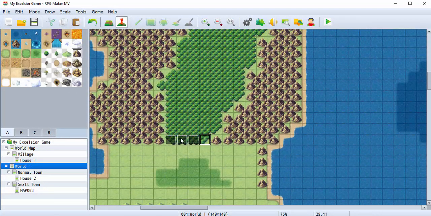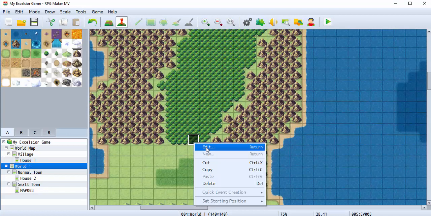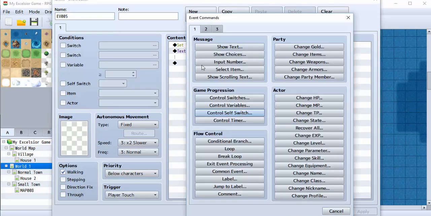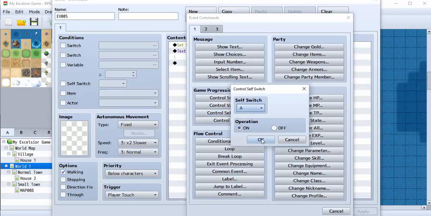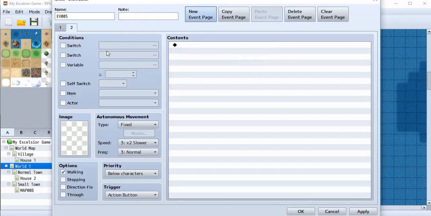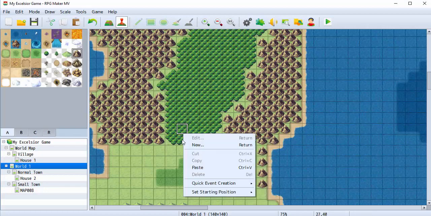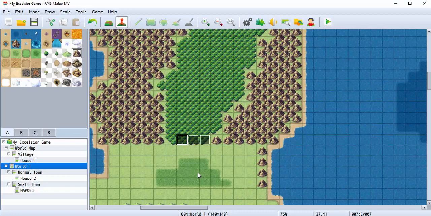And so what you're going to do with these, delete all but the original one, go to edit it, and do the exact same thing. New event, self switch A is on, apply, okay. Paste, paste, and paste.